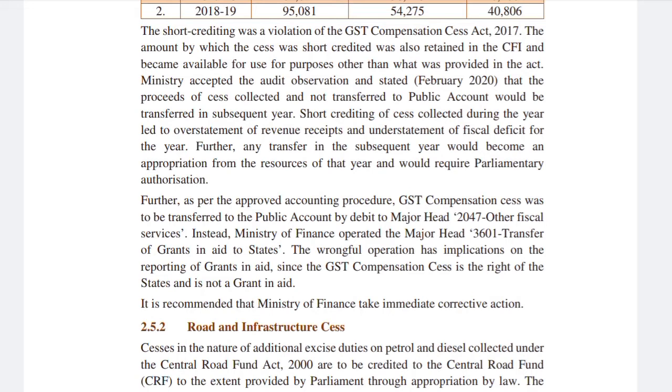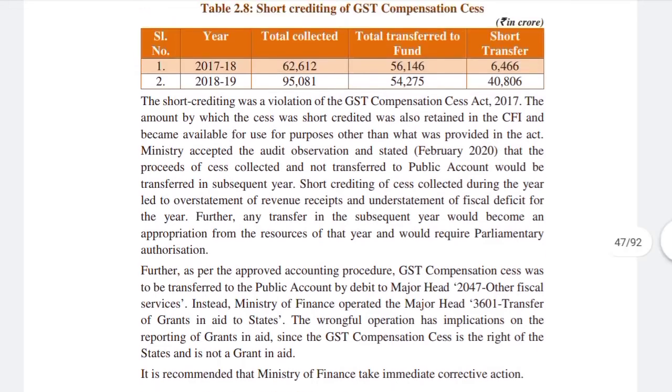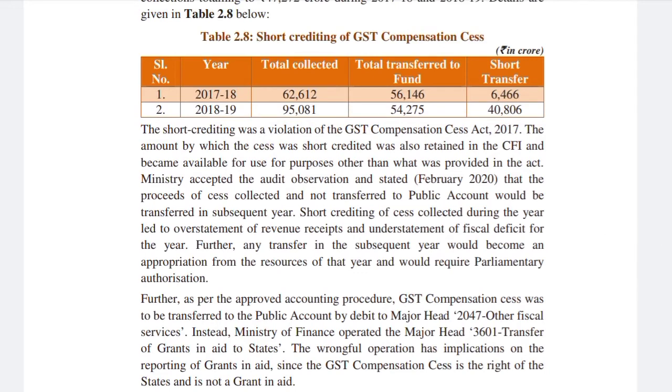The amount by which the cess was short credited was also retained in the CFI and became available for the use of purposes other than what was provided in the act. So what CAG is reporting here is that not only is there a shortage of transfer, but also because the fund remained kept in the CFI, it becomes available for purposes other than those provided in the act.